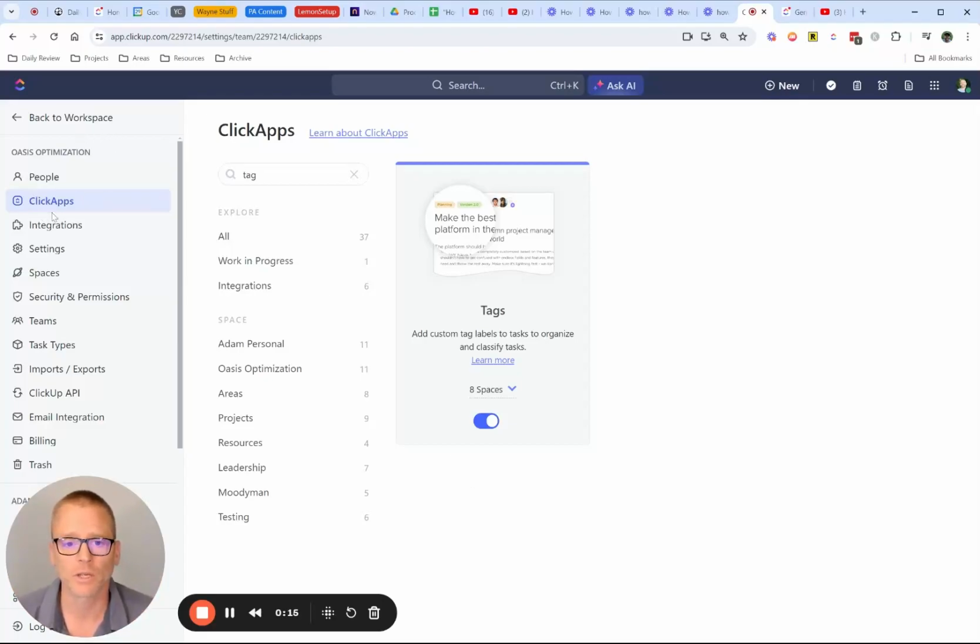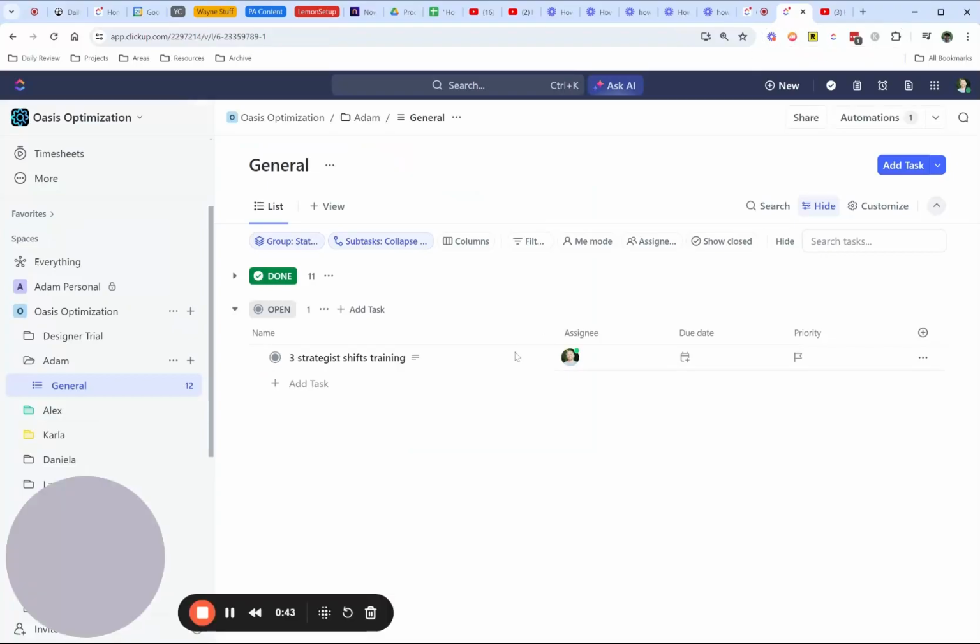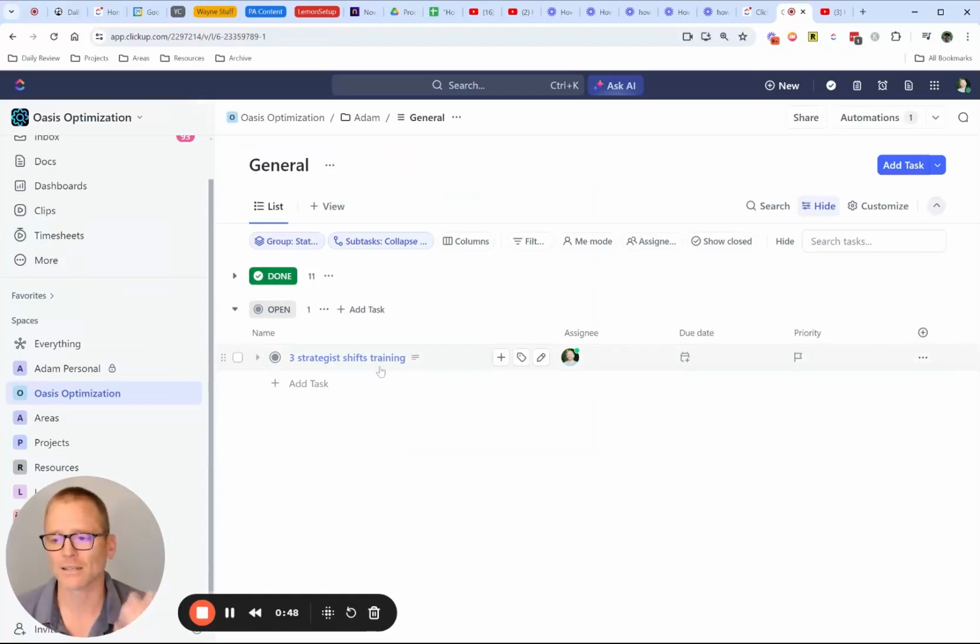So first of all, if you come into your settings and come into ClickApps, you need to make sure that tags is enabled for the space that you want to use them in. If you're not the administrator on the account, you will need to talk to somebody about getting that enabled. It's probably been enabled. It's pretty standard. But if you're setting up your own space, you may need to come in here depending on how the setup is, or if you're not able to figure it out, make sure you come in and check that out first, because if you go in and try to create them and it's not possible, you're going to kind of hit a wall there. So let's hop over now to an example of doing this in a task.